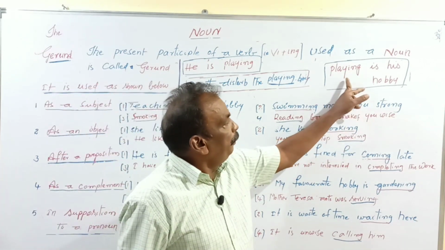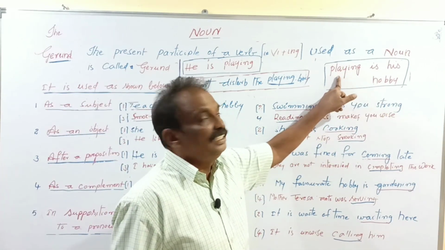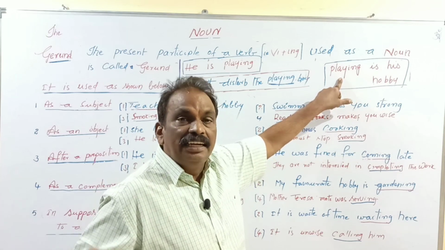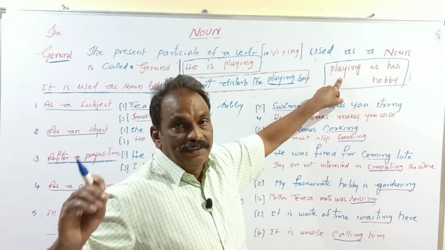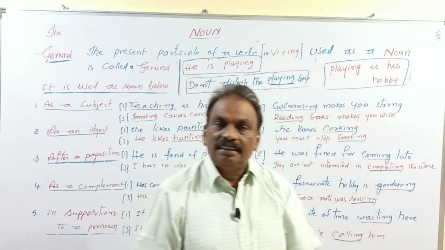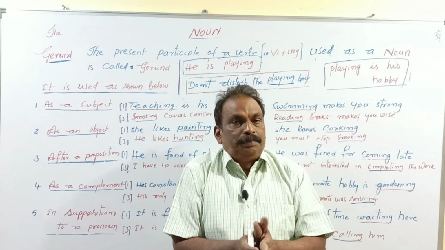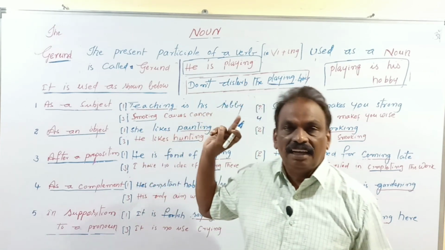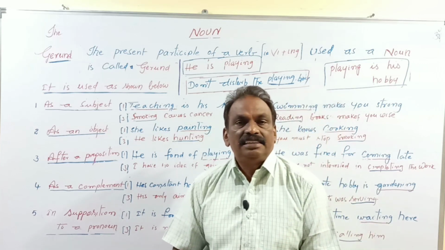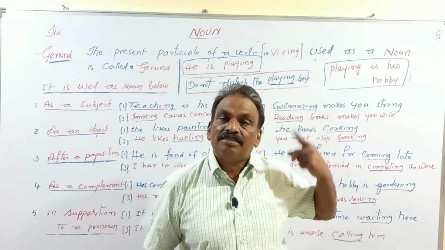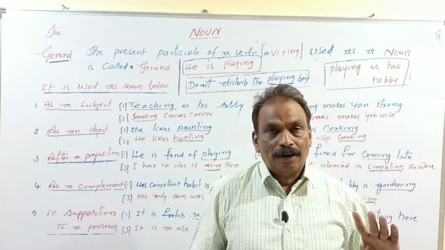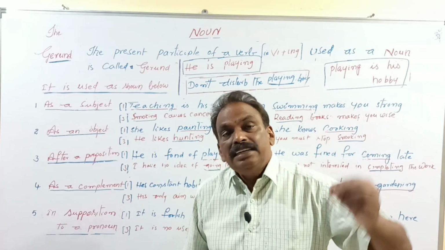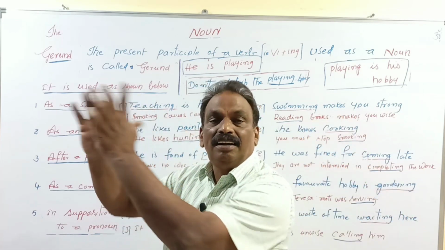But here, playing is his hobby. This is called a gerund because it plays the role of a noun. What do you understand by this? The present participle of the verb plays three roles. One as a verb, the second as an adjective, and the third as a noun. If the present participle of the verb plays the role of a noun, it is called a gerund.